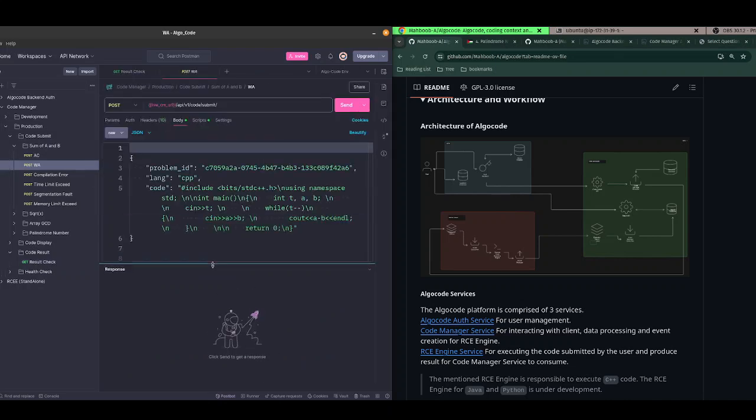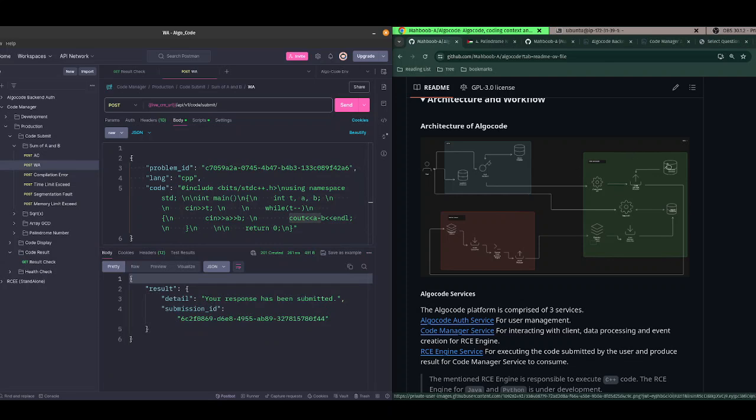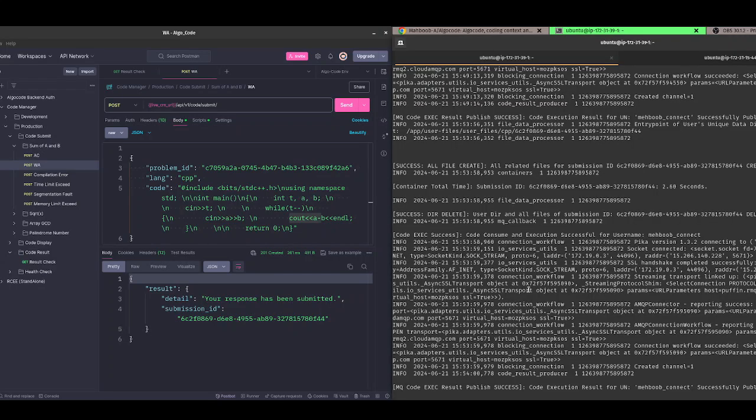So what this wrong answer does is, the question states to take A and B and print the sum of A and B. But what I am doing here is actually subtracting instead of adding. So now let's send a request to the code manager. Now the code manager processes the data and publishes it to a replica instance.